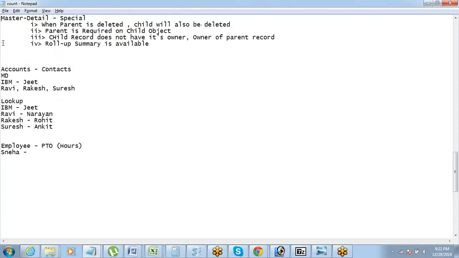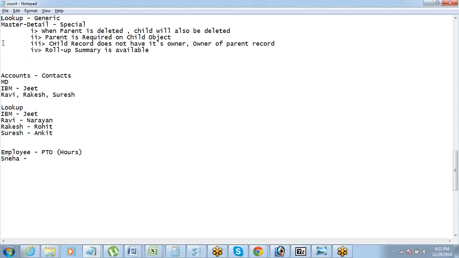So that is what the meaning of roll-up summary is, right? You summarize all the child records and roll them up to a field. So it will not be on the child, it will always be on the parent. Let's say you have one account, and you have 4 opportunities from that account. The company also wants a field on the account showing in total how much business we have generated from that account. That will be a field on the parent, right? That will not be a field on the opportunity. Got that?